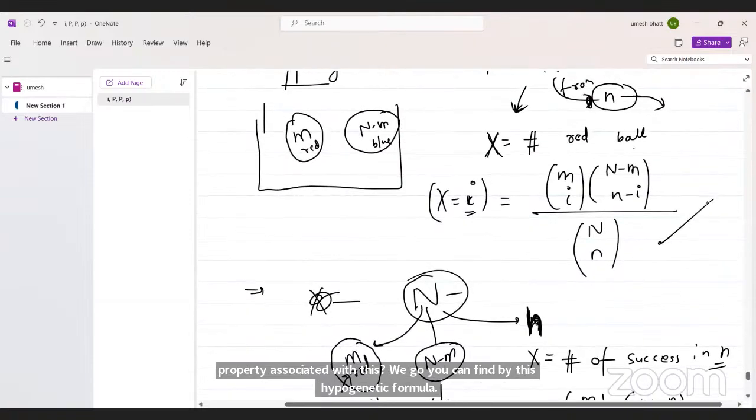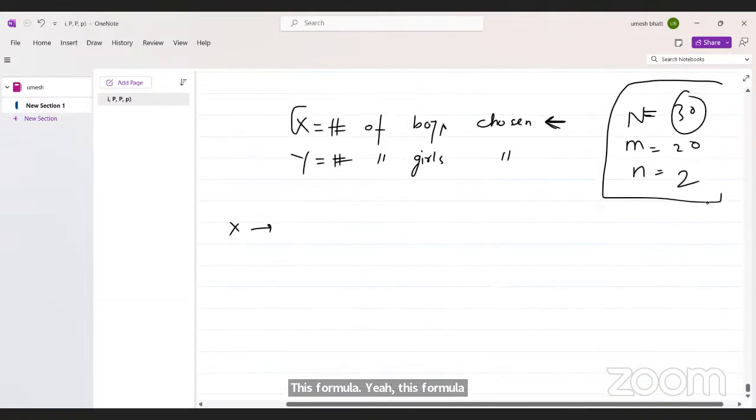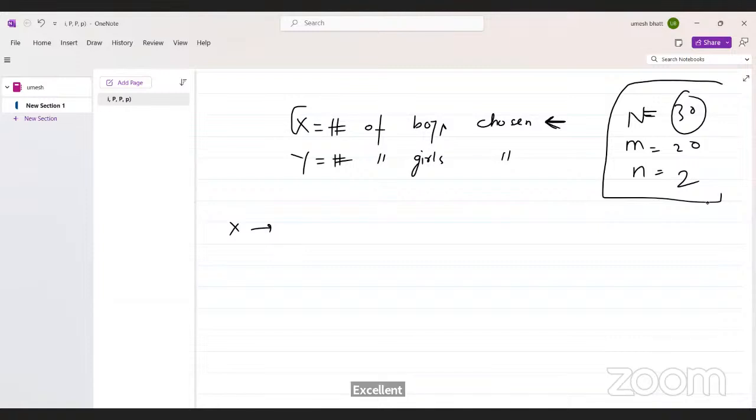Sir, will this hypergeometric formula give the same result when we add up for x equals 0, x equals 1, and x equals 2? I mean, number of boys chosen is like choosing no boy, that is 0 boys, then 1 boy, then 2 boys. These three are disjoint sets. So if we calculate the expectation of X, it's going to be expectation by choosing 0, plus expectation by choosing 1, plus the same for 2.